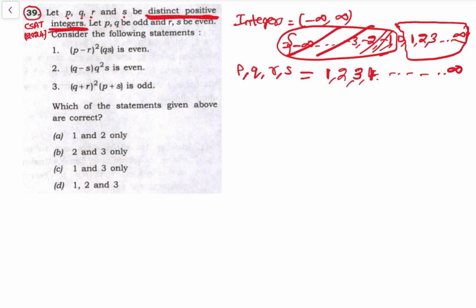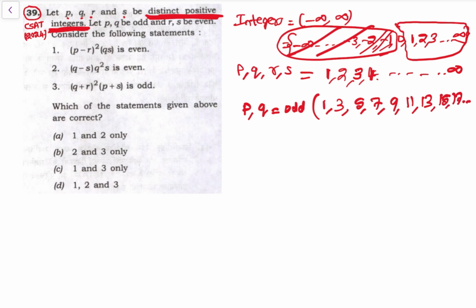These are the distinct positive integer values. Now P, Q are odd. So that means what will be the values of P and Q? Odd numbers: 1, 3, 5, 7, 9, 11, 13, 15, 17, and so on. Then R, S are even. Even numbers are 2, 4, 6, 8, 10, 12, and so on.